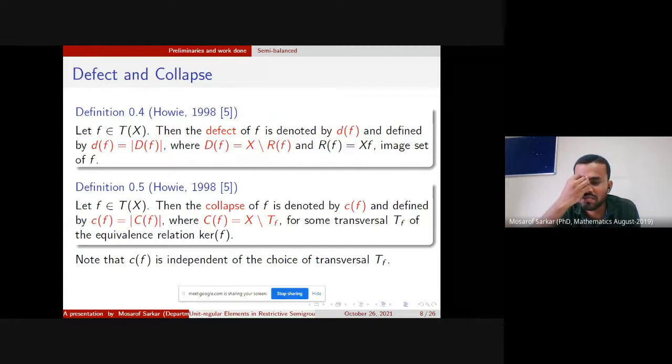Next, defect and collapse. Let f belong to T_X. The defect of f is denoted by d(f) and defined by d(f) equals the cardinality of D(f), where D(f) equals X minus R(f), and R(f) is the image set of f. The next one is collapse. Let f belong to T_X. The collapse of f is denoted by c(f) and defined by c(f) equals the cardinality of C(f), where C(f) equals X minus T_f, for some transversal T_f of the equivalence relation K_f. Note that c(f) is independent of the choice of transversal T_f.